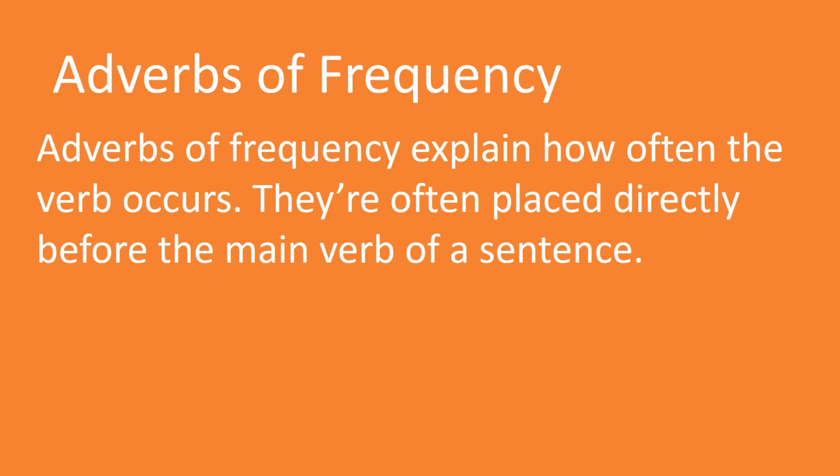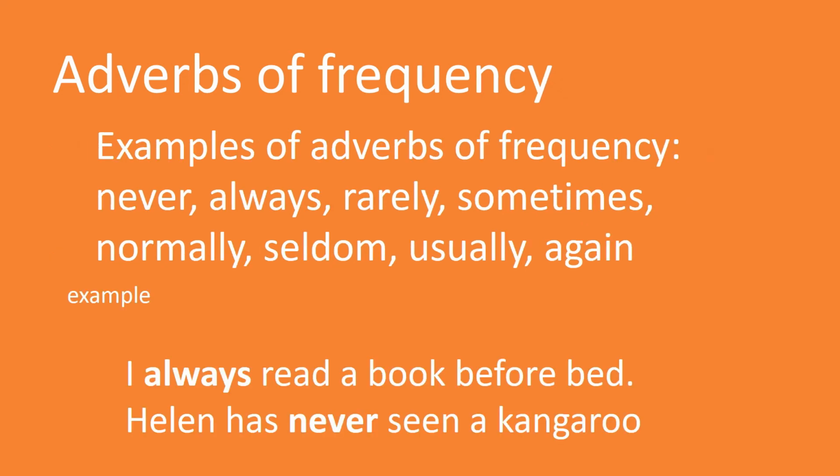Next, adverbs of frequency. Adverbs of frequency explain how often the verb occurs. They are often placed directly before the main verb of a sentence. In a simple sentence, it describes how often an action happens, either in definite or indefinite terms. Adverbs of frequency often indicate routine or repeated activities. So the examples of adverbs of frequency are never, always, rarely, sometimes, normally, usually, again and seldom.